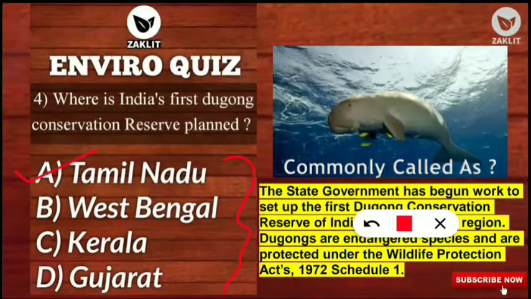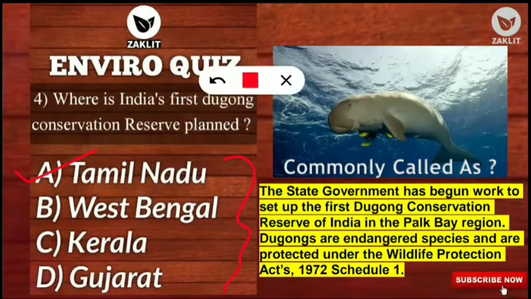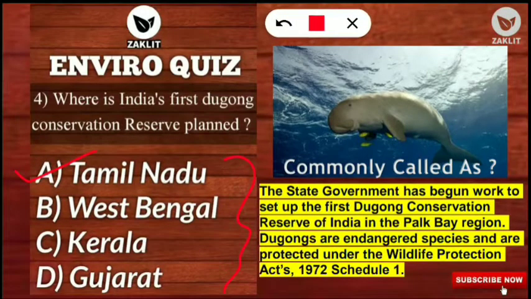Tamil Nadu is the first state where Dugong Conservation Reserve is planned, and the state government of Tamil Nadu has begun work to set up the first Dugong Conservation Reserve of India in the Palk Bay region. This region you should remember, Palk Bay region in Tamil Nadu. Dugongs are endangered species and are protected under the Wildlife Protection Act of 1972 under Schedule 1. This is very important.